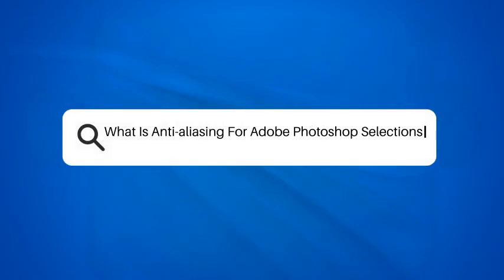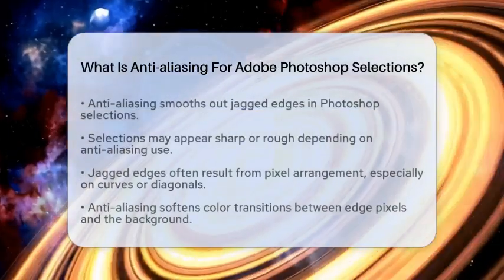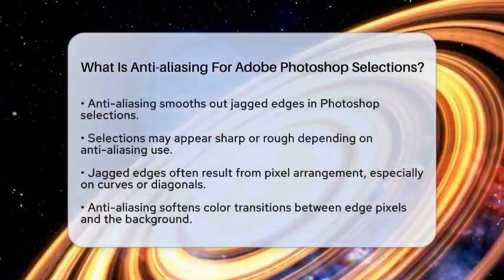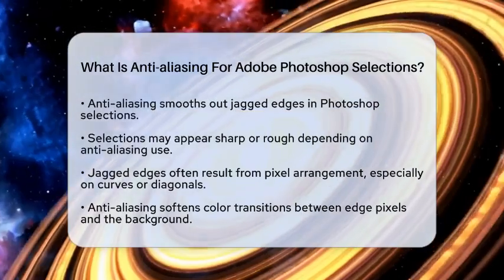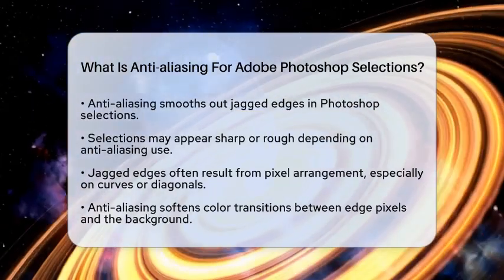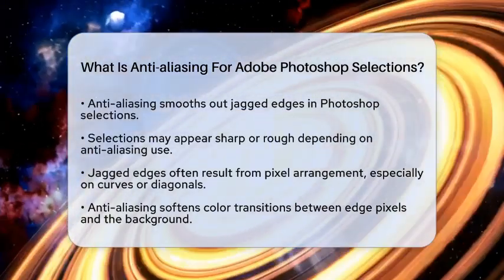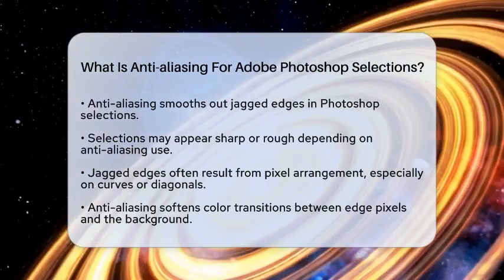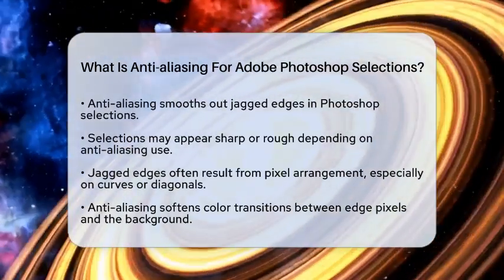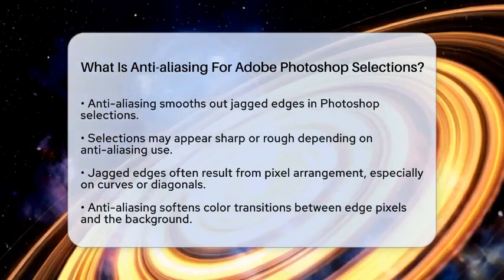What is anti-aliasing for Adobe Photoshop selections? Have you ever noticed how some selections in Adobe Photoshop look sharp and clean, while others seem jagged and rough? This brings us to the concept of anti-aliasing. So, what exactly is anti-aliasing for Adobe Photoshop selections?